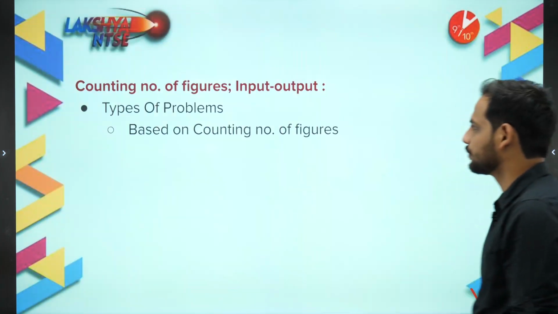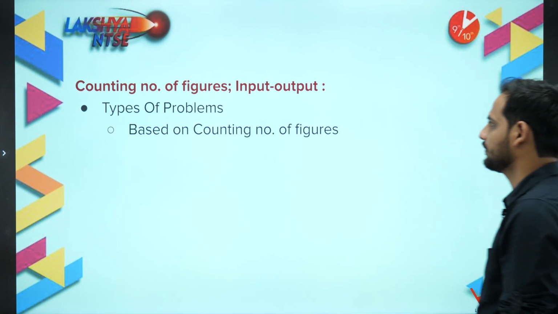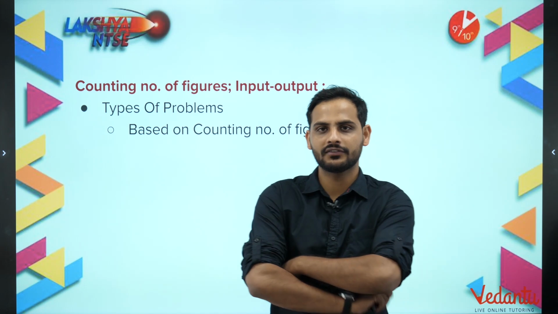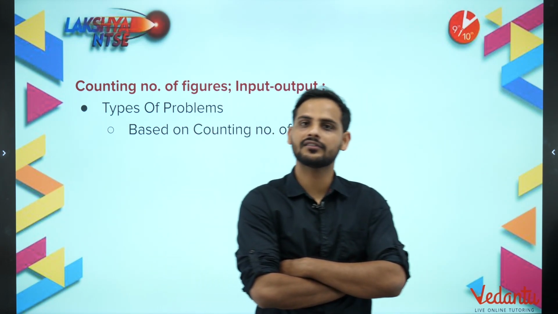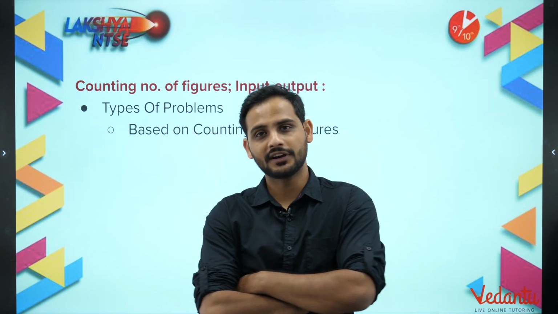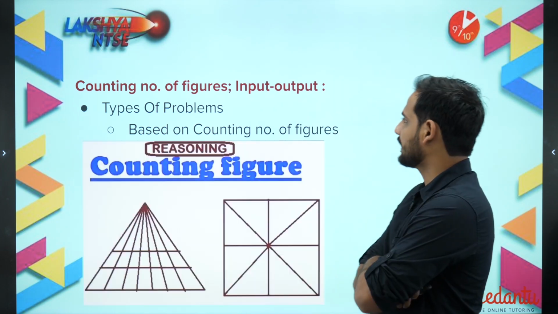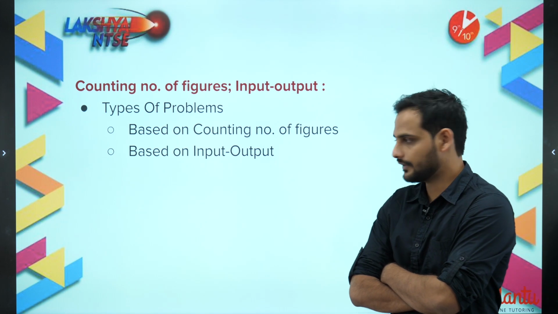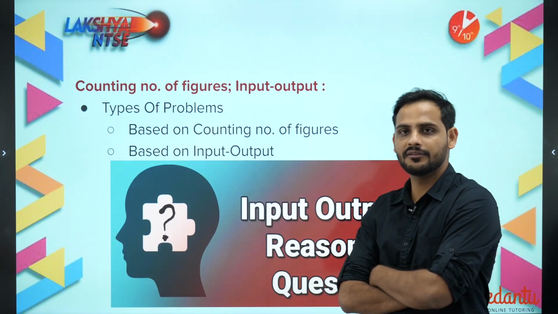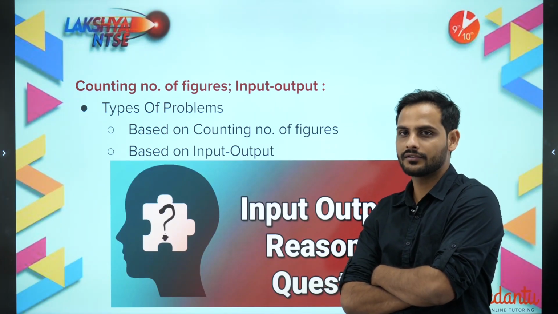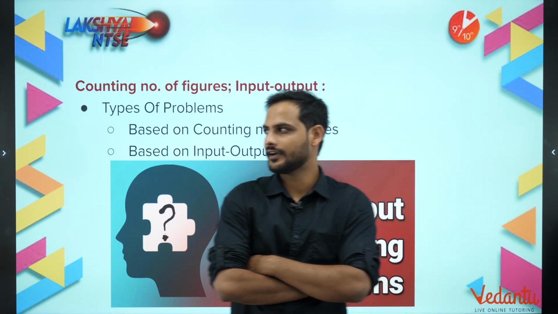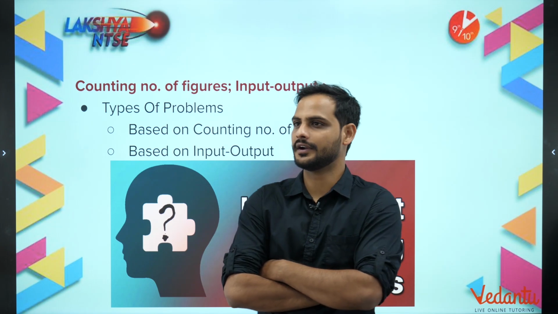And now let's move to today's topic, which is counting number of figures and input output. So counting number of figures is, they will give you a complex figure and they will tell you, acha batao how many lines are there, how many triangles are there, how many rectangles are there. And the next type is input output. So input output, they will tell you, acha bachcho batao, there is a machine, so if I give this input, what should be the output? Okay, so there is a pattern they will show. So you have to identify the pattern. Same thing, you have to identify the pattern. Now let's move ahead.